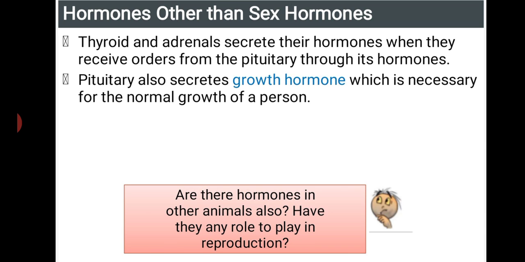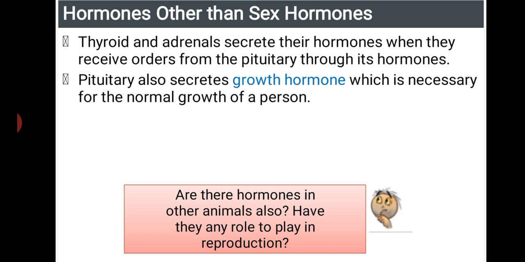The pituitary also secretes growth hormone, which is necessary for the normal growth of a person. So apart from the adrenal gland, thyroid gland or the pancreas, the pituitary gland also plays a very important role. That is why the pituitary gland is associated with growth hormone. Even the height of a person is maintained by the pituitary hormone. If the proper amount of hormone is secreted, then normal height can be seen in a person.